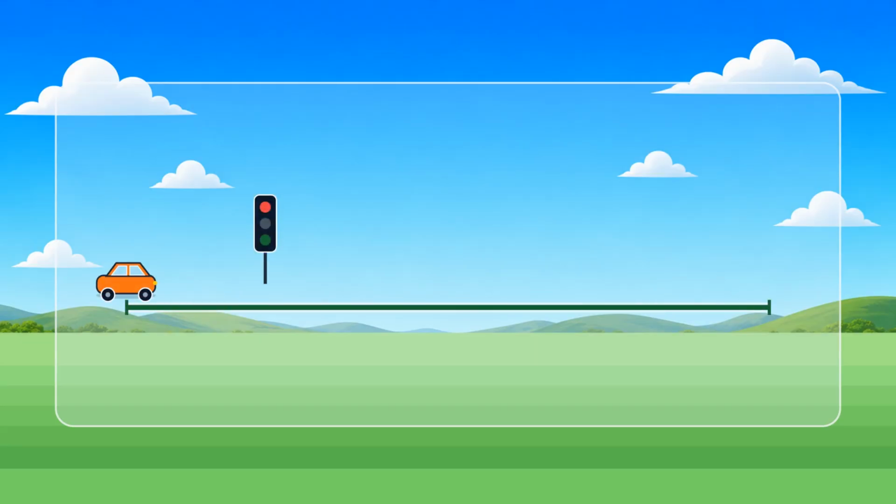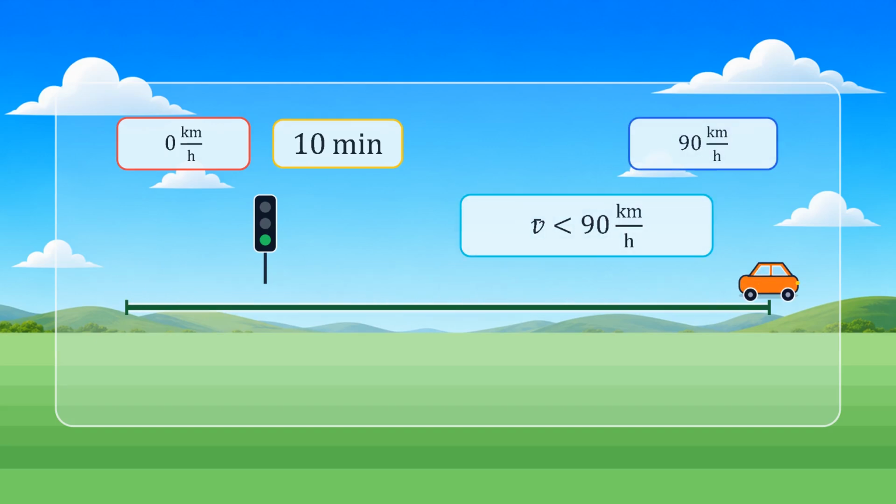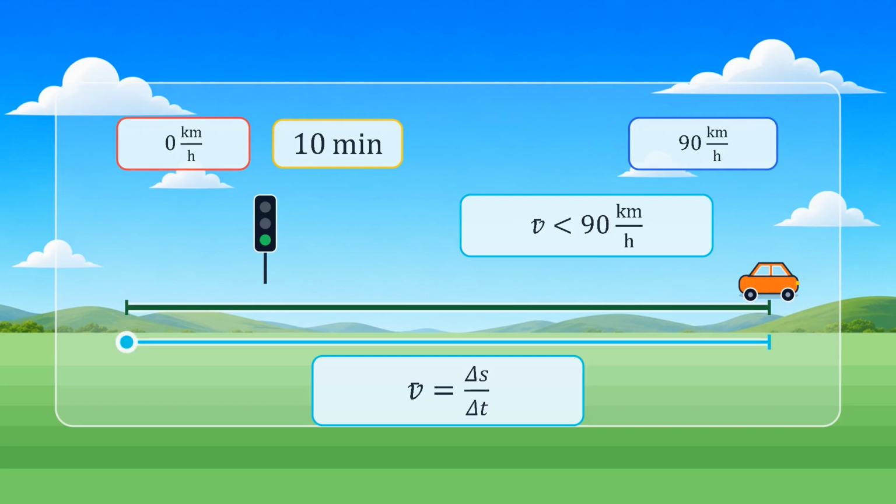There is one more important consequence. An instantaneous speed during a journey can be greater than the average speed. If a car waits in traffic for 10 minutes and later travels at 90 km per hour, its average speed for the complete journey can be less than 90 km per hour. During the stop, its speed is 0, and that stop time is part of the total elapsed time. So average speed is not the greatest speed, not the speed at every moment, and not necessarily the ordinary mean of several speed readings. It is one number that represents the complete motion through total distance and total time. Physically, average speed is the constant speed an object would need in order to cover the same total distance in the same total time as the real, possibly non-uniform motion.